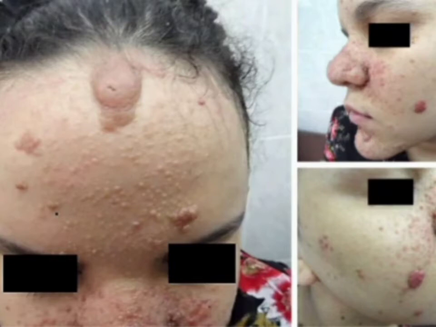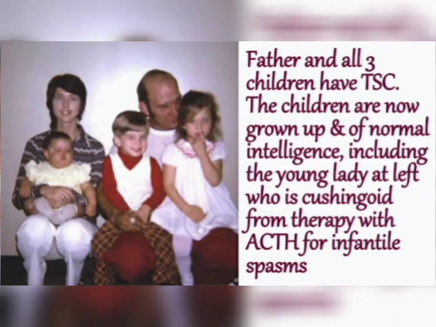This slide is actually showing a father with all three children having the tuberous sclerosis complex, TSC. The children are now grown up and of normal intelligence, including the young lady at the left who is cured from the therapy of ACTH for infantile spasm. So you can understand, tuberous sclerosis is actually sometimes a family disease, but in most of the cases, it is not a family disease.